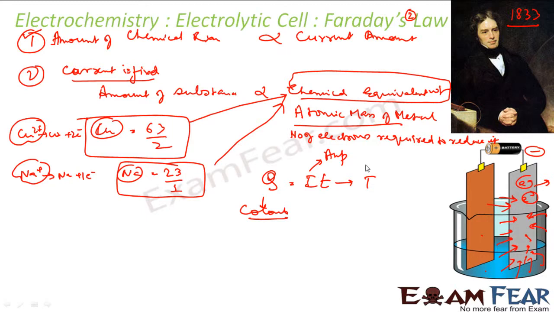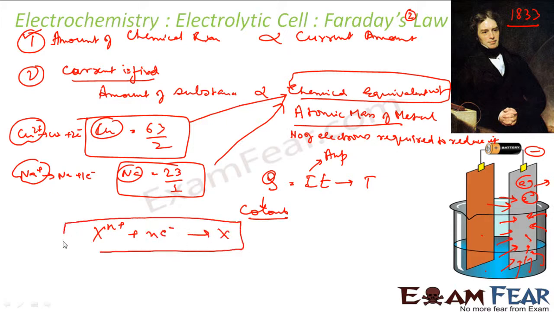Correct? So the amount of electricity or charge required for oxidation or reduction depends on the stoichiometry of the reaction. For example, I have X^n+ and it takes n electrons and becomes X. Then I can say that n moles of electrons are required to reduce one mole of X^n+. Please note this statement.